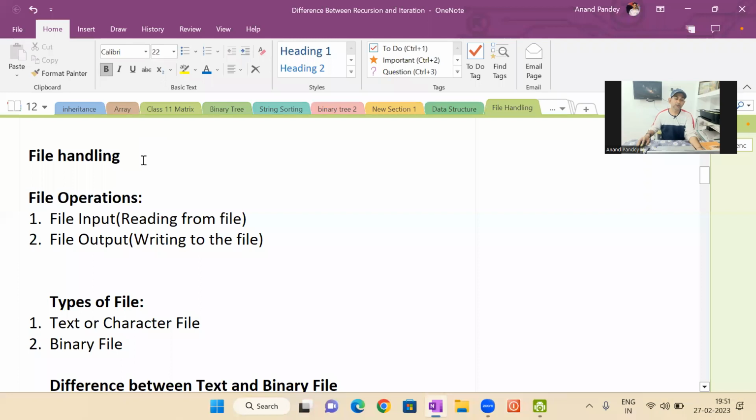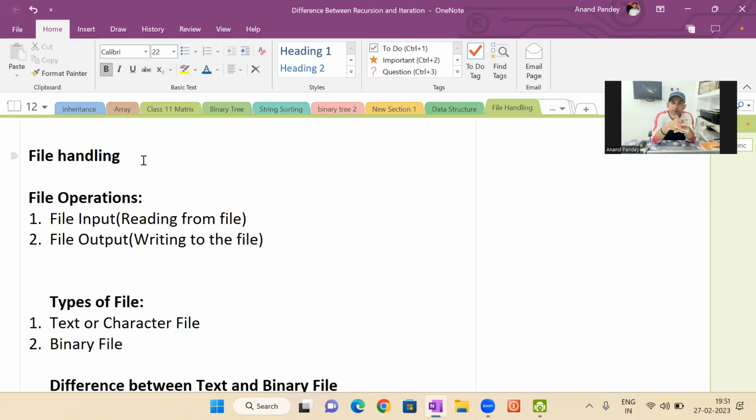So here we go. Now I'm going to discuss this topic, that is file handling. Let me discuss the basic concept. This is very conceptual. You must know the basic concept, then you will be able to write the program for file handling. So what is the basic concept of this?